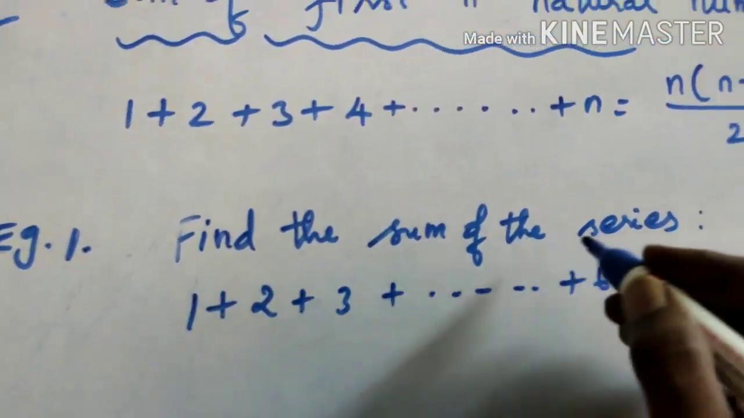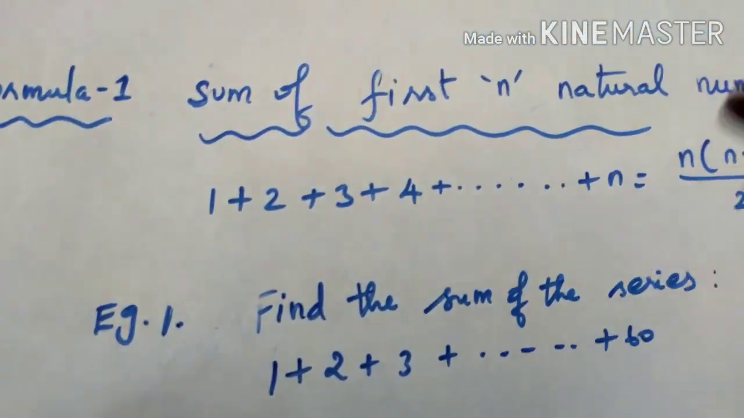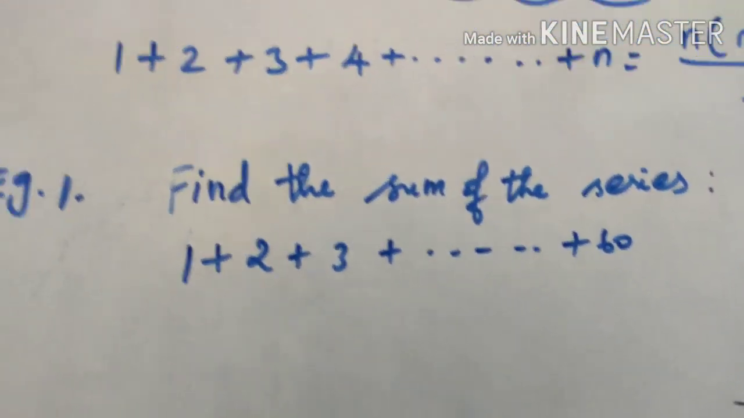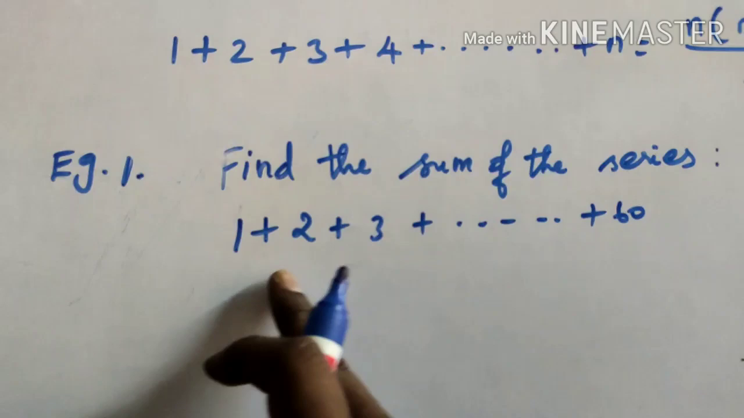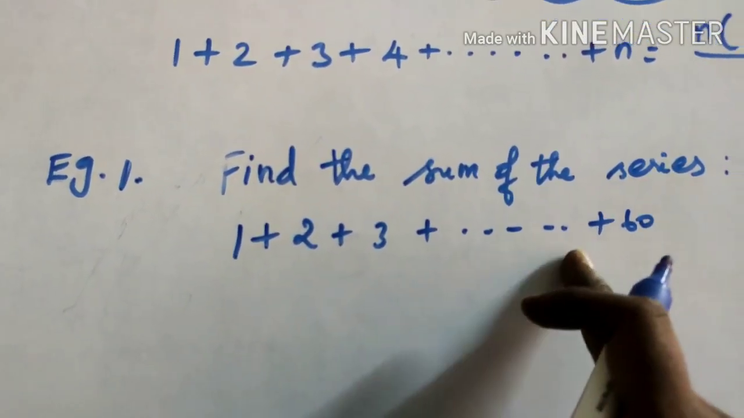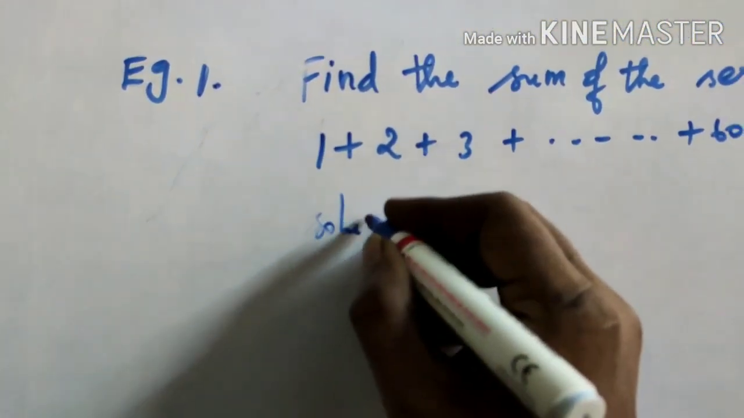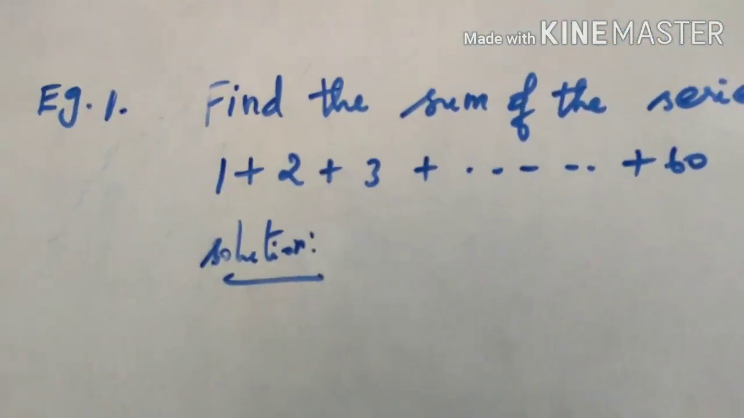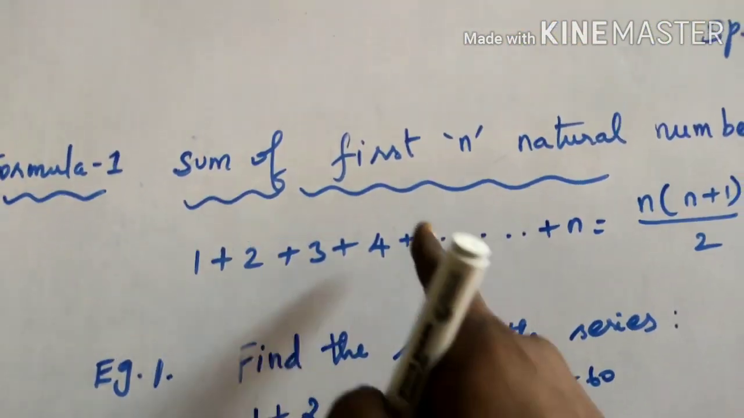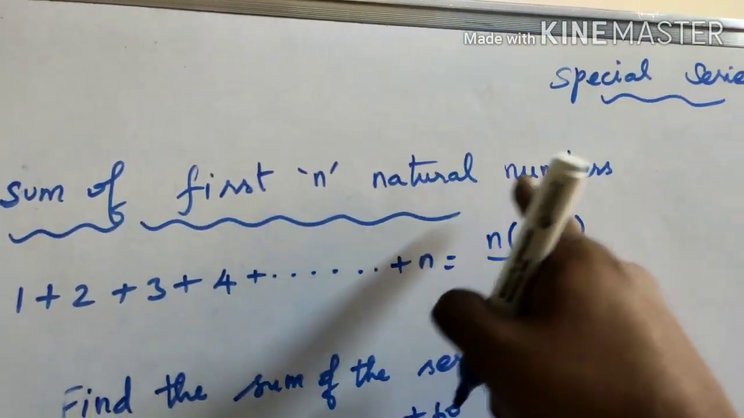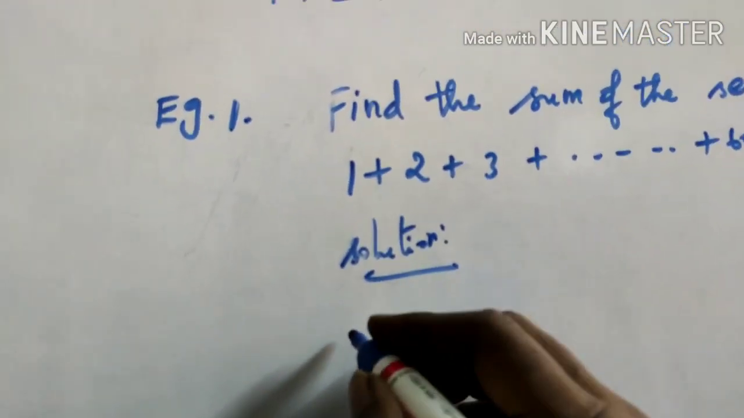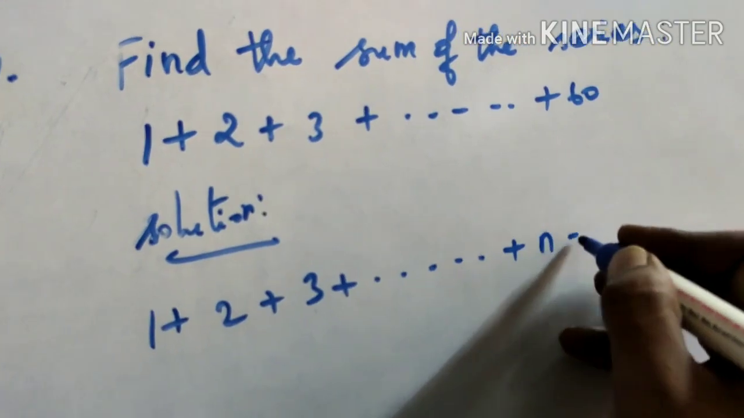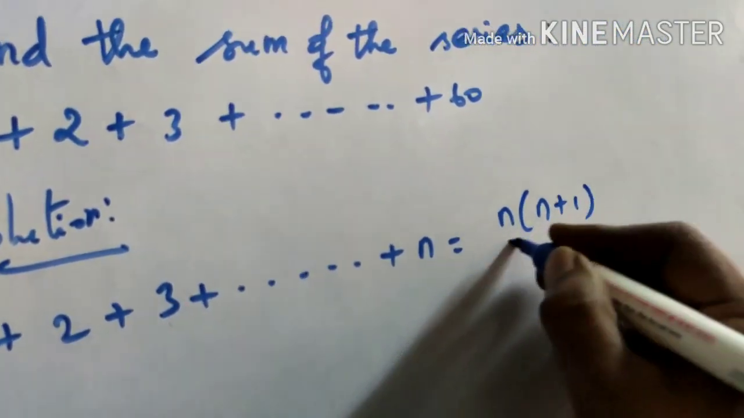Now, for example, we will see one formula and one sum based on that formula. Find the sum of the series 1 plus 2 plus 3 plus dot dot dot plus 60. First, seeing the sum, it is very clear that it belongs to the formula of the sum of the first n natural numbers. So write the formula first: 1 plus 2 plus 3 plus dot dot dot plus n equals n into n plus 1 by 2.